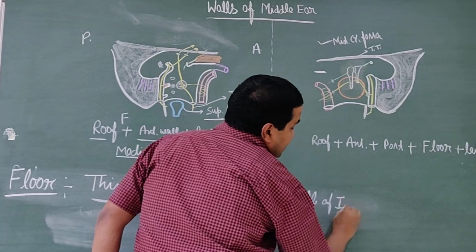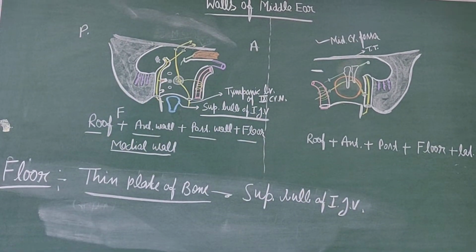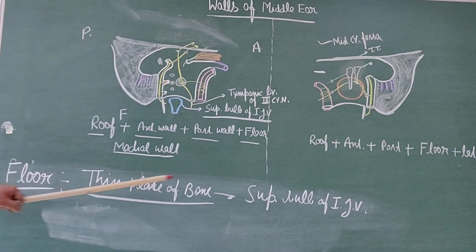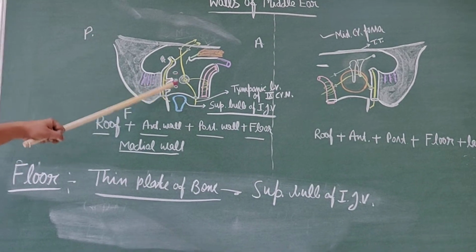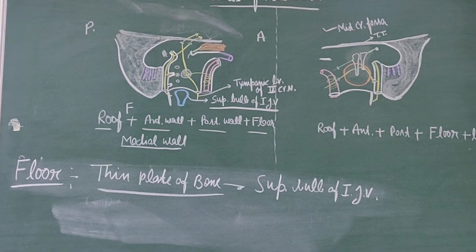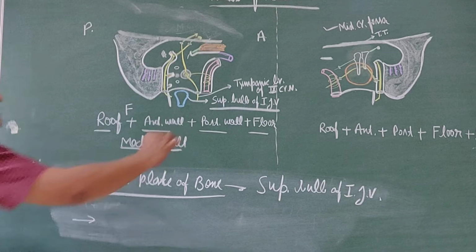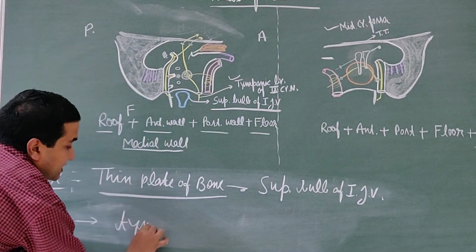The superior bulb, if you remember, rests on the jugular fossa. Now this floor is pierced by the tympanic branch of the glossopharyngeal nerve.